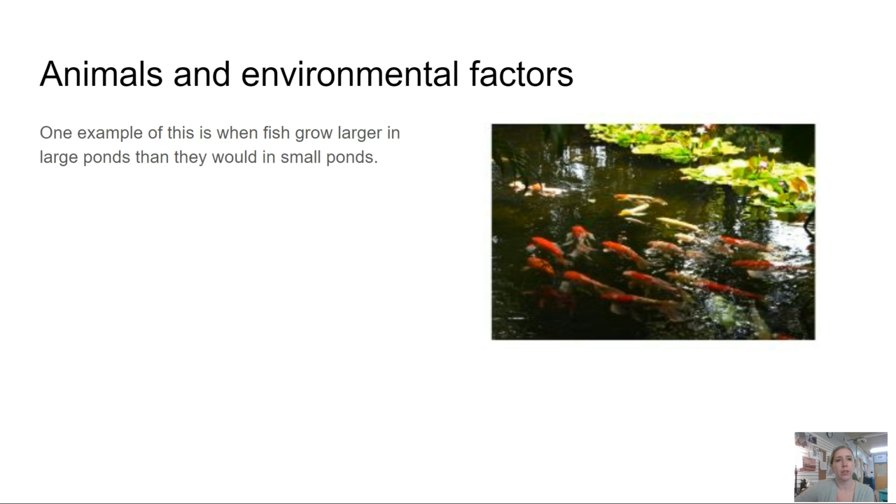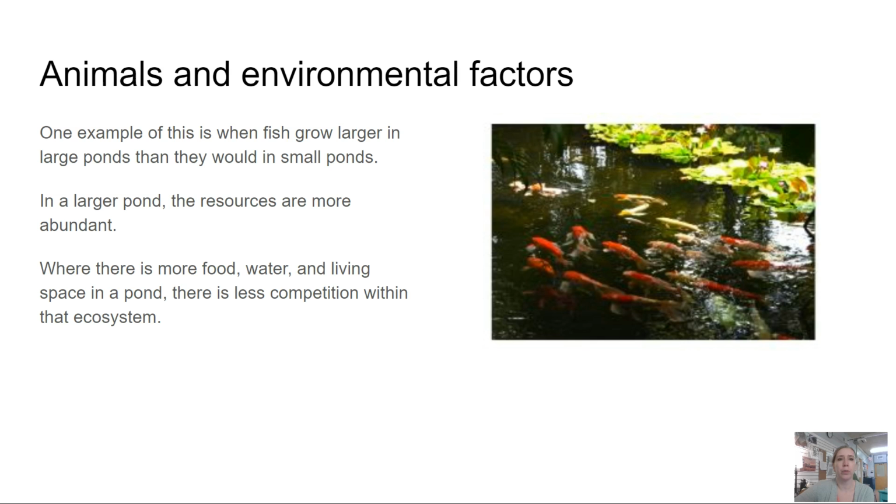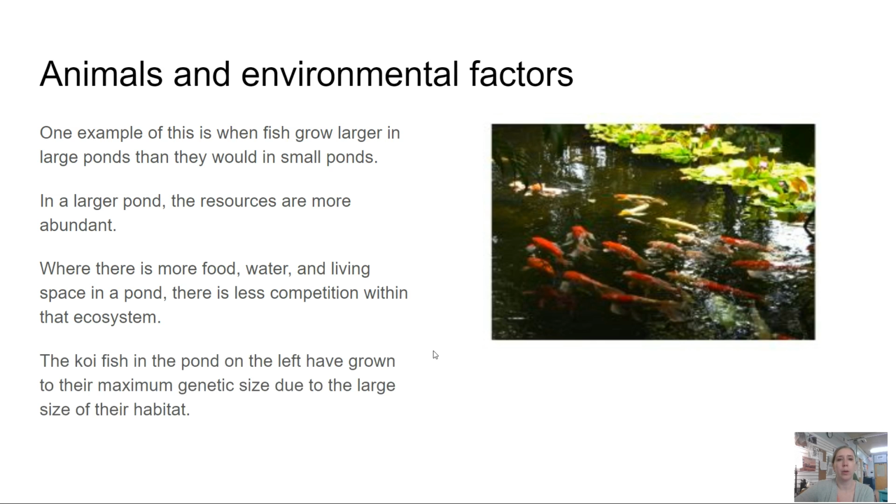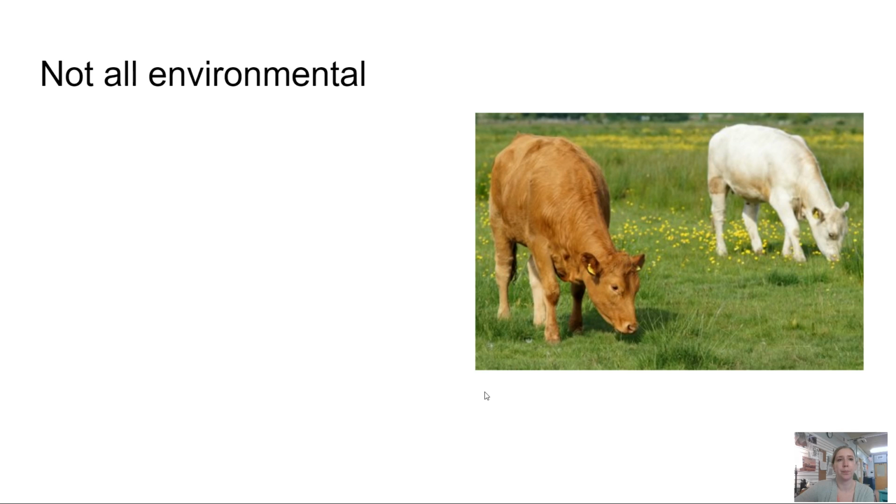Animals and environmental factors. One example of this is when fish grow larger in large ponds than they would in small ponds. In a larger pond, the resources are more abundant. Where there's more food, water, and living space in a pond, there is less competition within that ecosystem. The koi fish in the pond on the left have grown to their maximum genetic size due to the large size of that habitat.